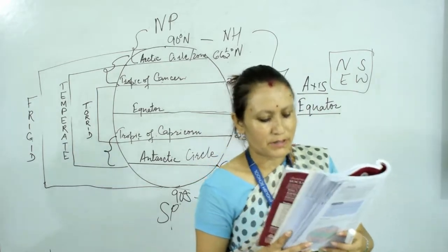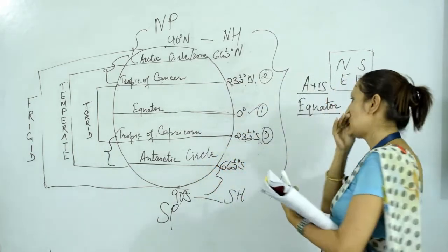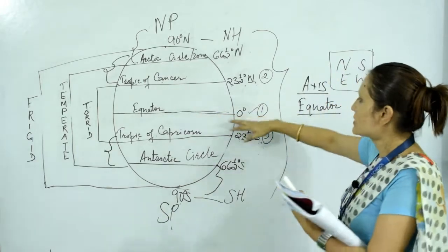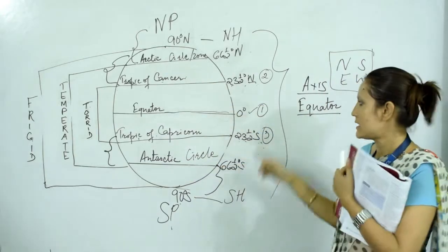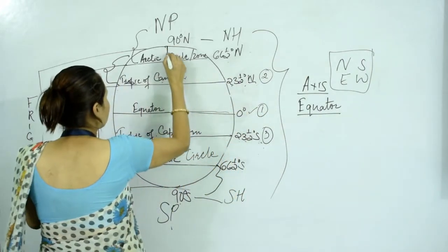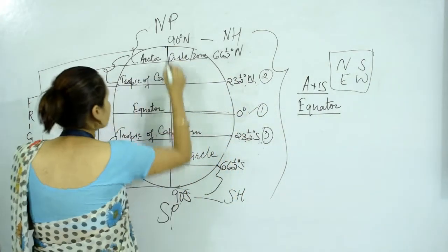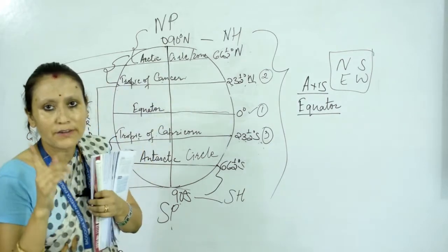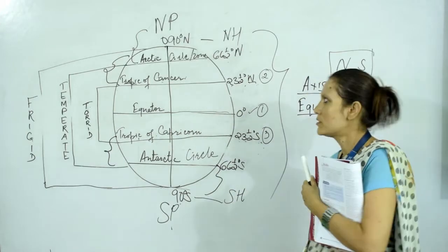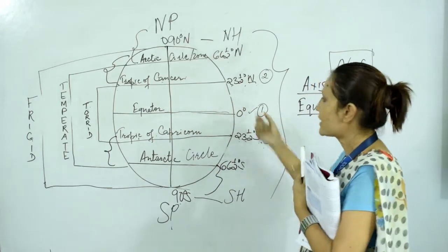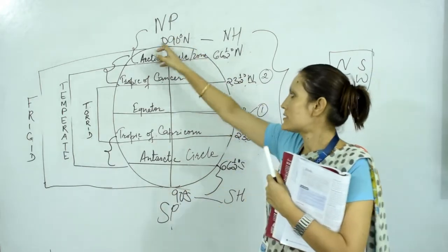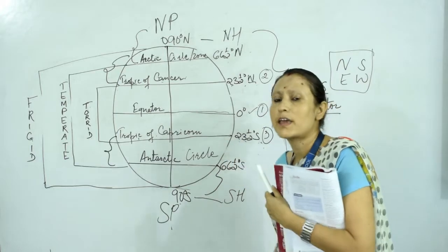Next important topic is prime meridian. What is the prime meridian? We have studied the equator, 0° latitude, which divides the earth into 2 equal halves. Now again we have 0° longitude, which divides the earth into eastern and western hemispheres. Understood?